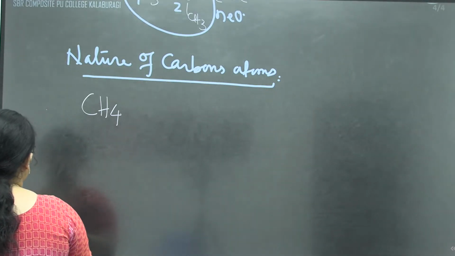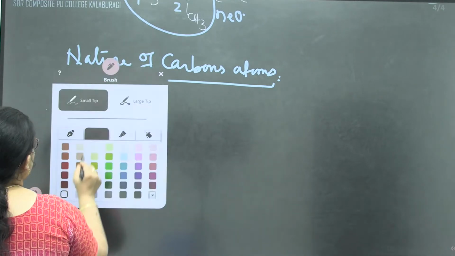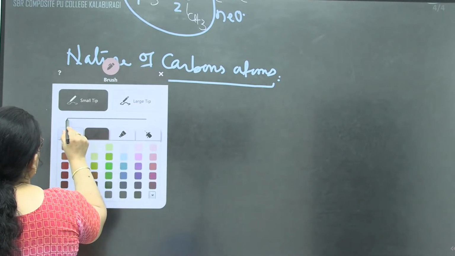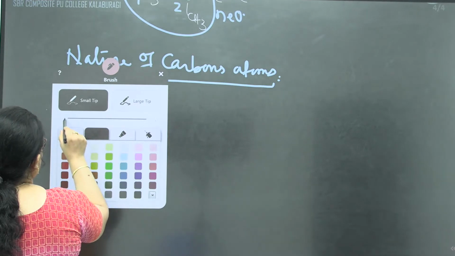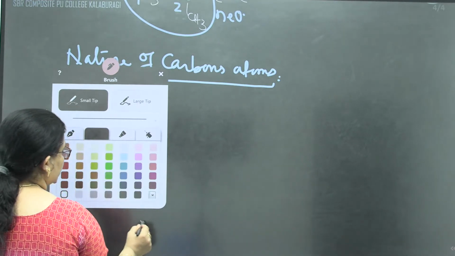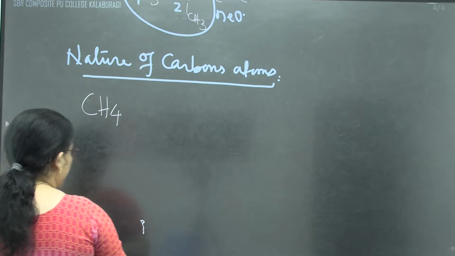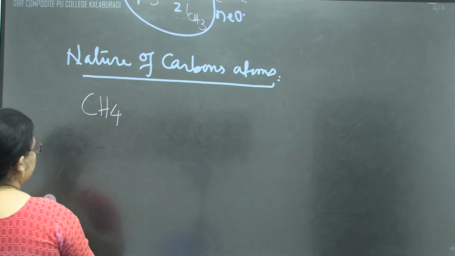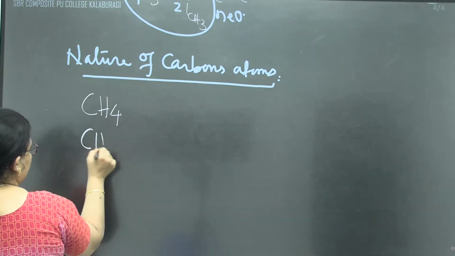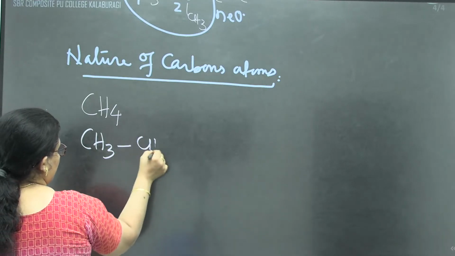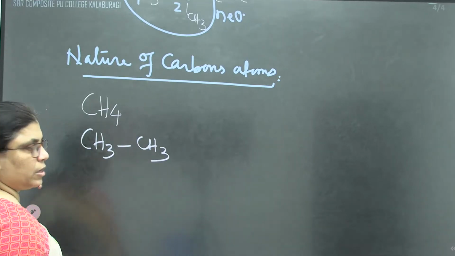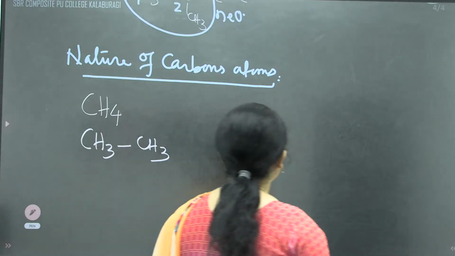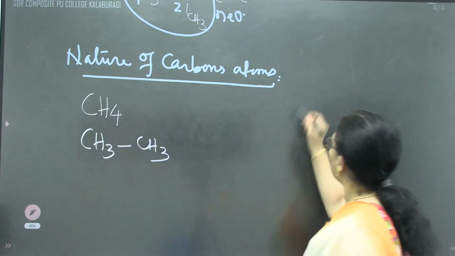Whereas if I am going to take ethane, I'll write it as CH3, CH3. The nature of the carbon atom is decided on the basis of what?